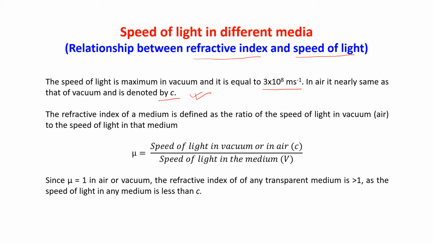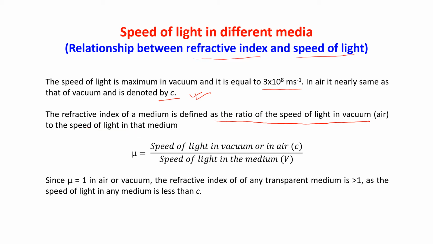The refractive index of a medium is defined as the ratio of the speed of light in vacuum or air to the speed of light in that medium.